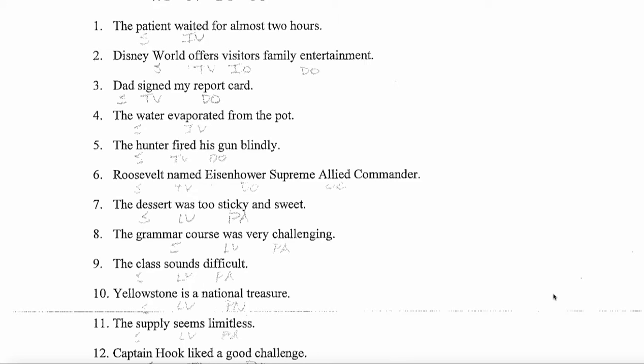So pattern 4 is gone. Are there 2? Well, looks like pattern 5 is gone, and we have to determine whether it is 6 or 7. So how do we do that? We do the movement test. Can you say Disney World offers family entertainment to visitors? Yes, you can. So that must be IODO.